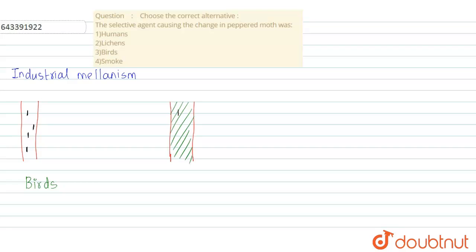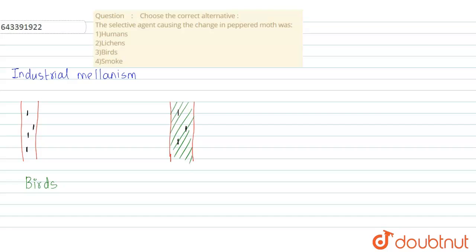Now, when the peppered moth sat on this dark background, it was very difficult for the birds to see these moths from a large height where the birds were flying. So the birds could not easily see the peppered moth, and so they could not eat it. The birds could not feed on the peppered moth because they could not recognize them from a very large height. So eventually the population of the peppered moth went on increasing.